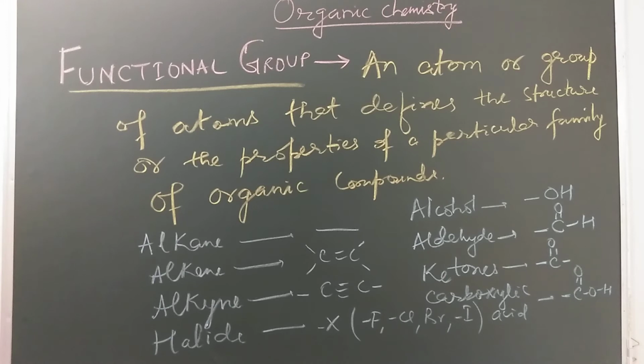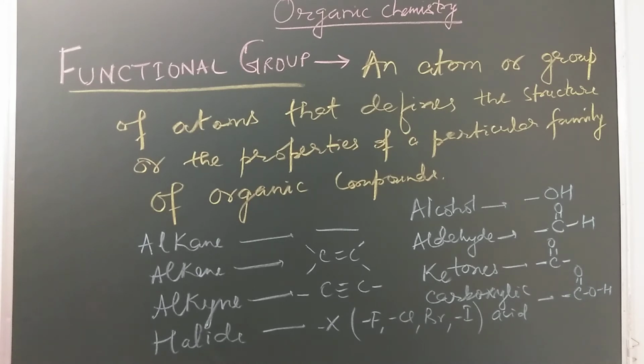In aldehyde, the functional group is CHO, C double bond O H. In ketones, the functional group is the carbonyl group, that is C double bond O. Both the sides they have an alkyl group. Carboxylic acid, the functional group is C double bond O H. So the general formula of carboxylic acid is RC double bond OH.